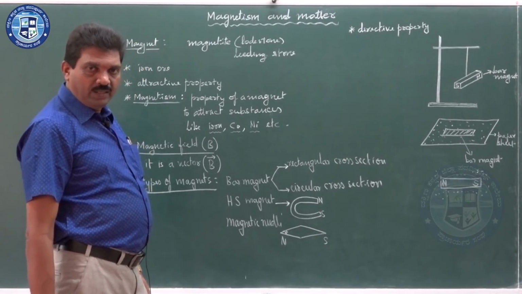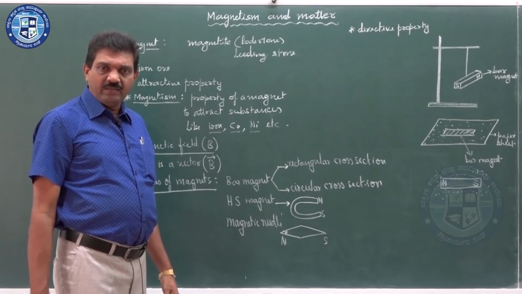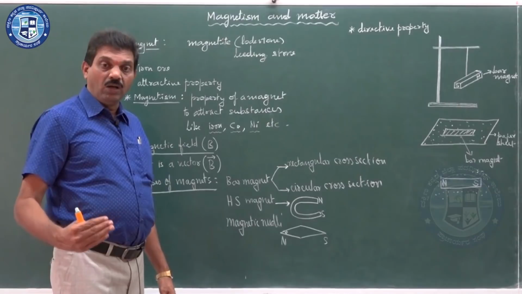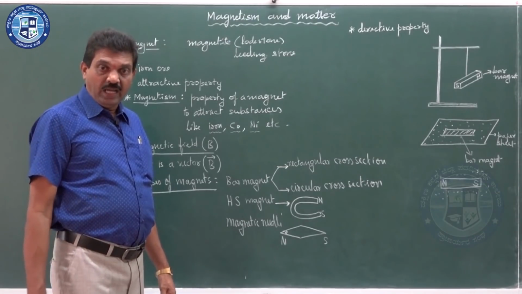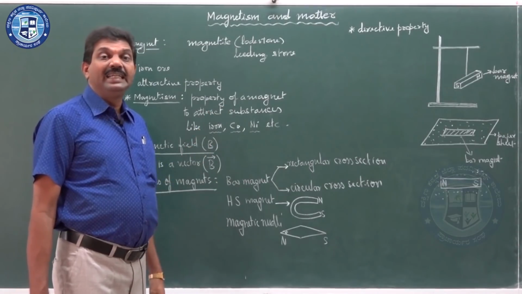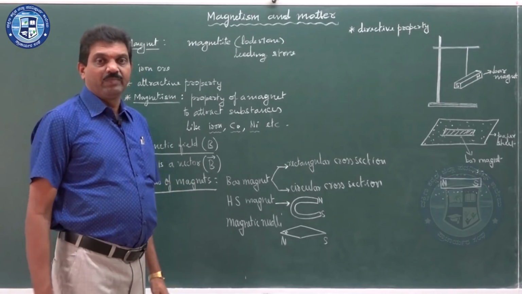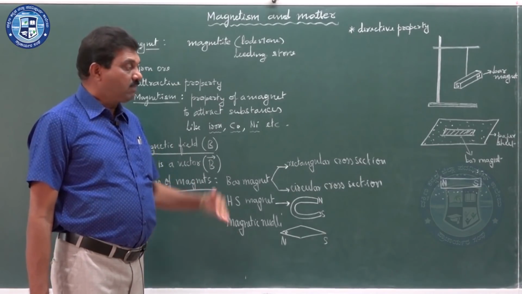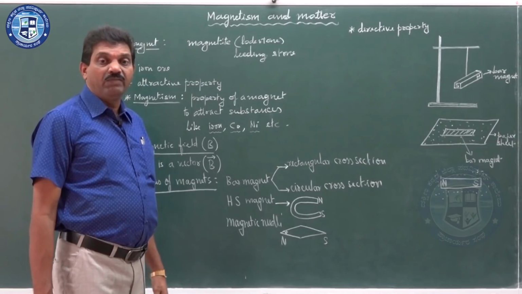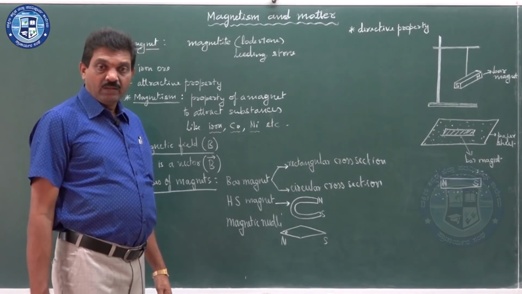What is the benefit of artificial magnets? Artificial magnets can produce a strong or better magnetic field, and they can be obtained in the desired shape, in the required shape. That is why we always prefer artificial magnets. How to produce them?